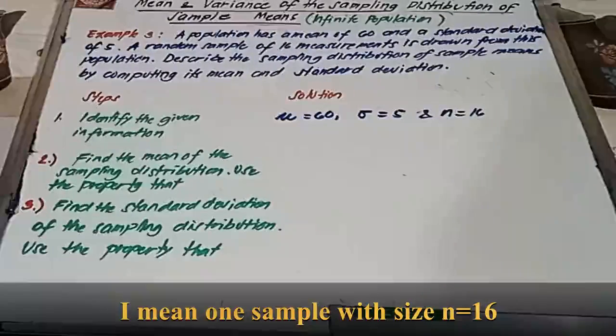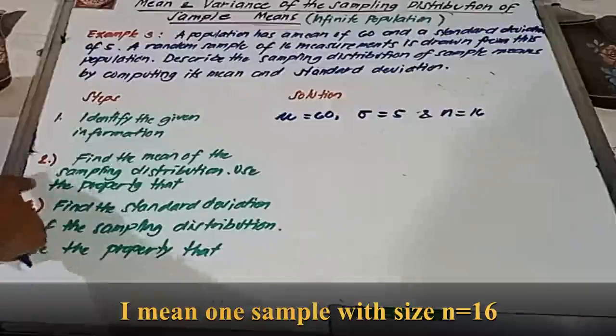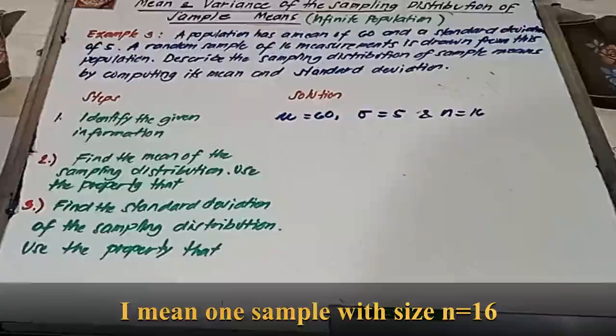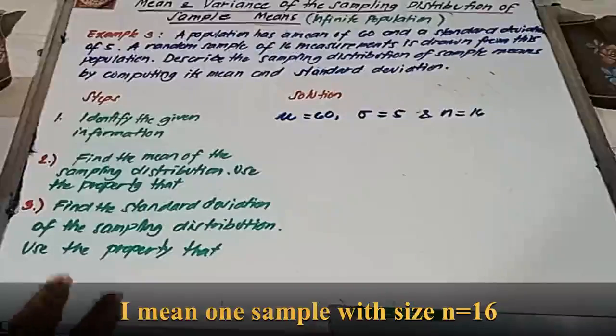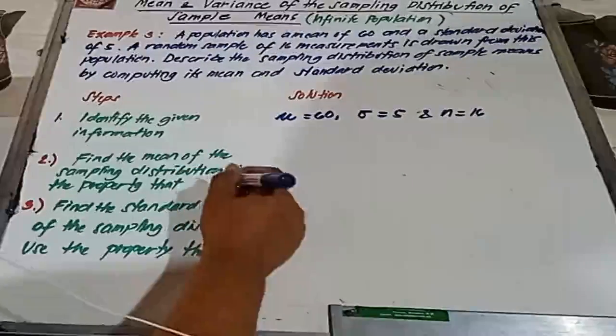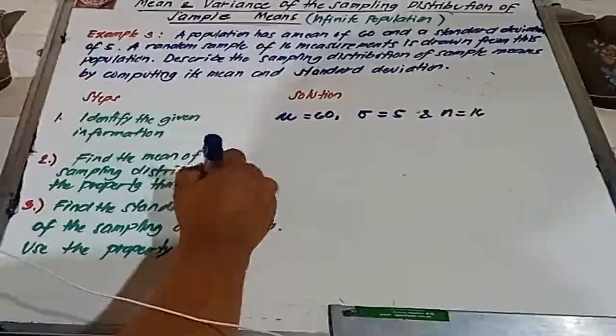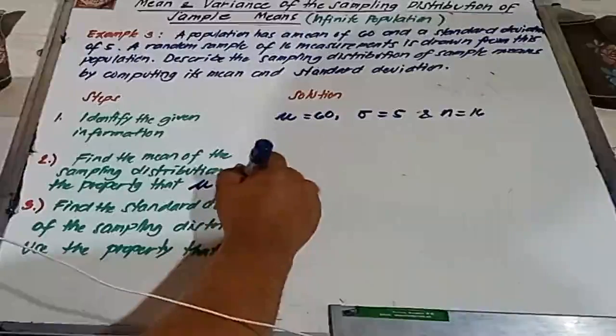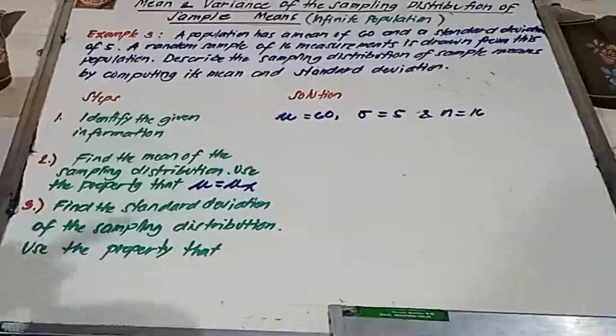Okay. Next is number 2. We're going to determine the mean of sampling distribution. Use the property that, yung property ng ating sampling distribution, that the population mean is equal to the mean of the sampling distribution of sample means.